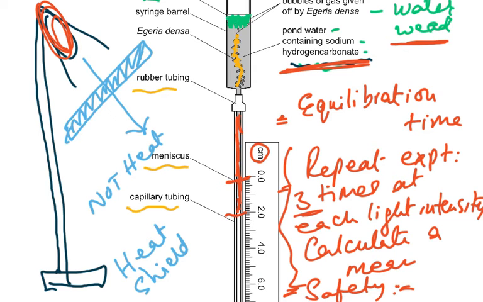Here, of course, the temperature has been attributed to the heat shield. So this is the way you maintain the temperature here. But if you said, in another experiment, you could have said, maintain the temperature using a thermostatically controlled water bath.